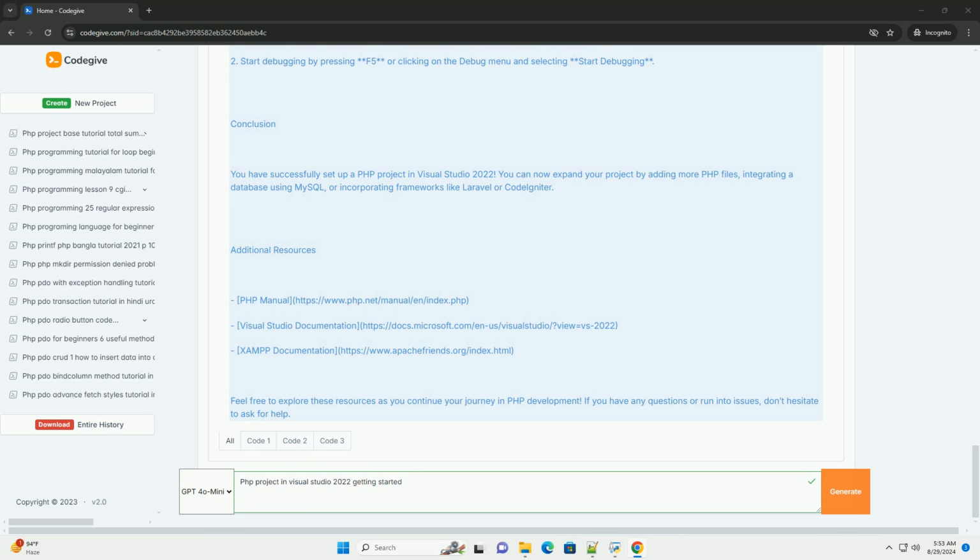You can then begin organizing your code, utilizing the integrated features of Visual Studio for efficient coding and debugging. Additionally, take advantage of source control integration for version management. Finally, familiarize yourself with the debugging tools available in Visual Studio to streamline the development process and improve code quality.